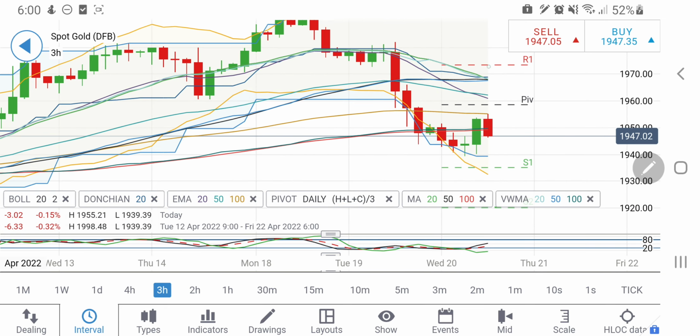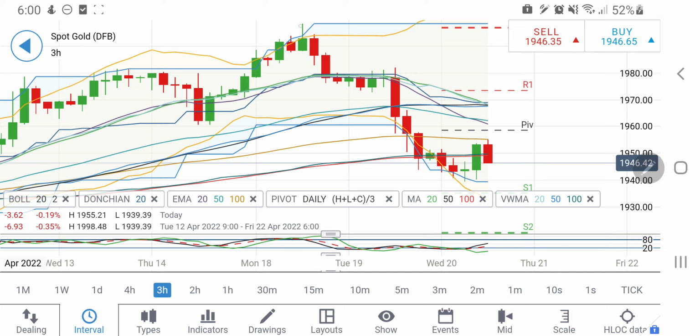If you look at the 3-hour chart, this is a reversal candle which we have seen after this downtrend. So even if it tries to achieve the lows here at around 1945 levels, I think it must try to bounce back again. If not in this candle, probably in the next candle we may see a greener candle which will try to lift it towards 1960 levels, and beyond that the journey upwards may start. On the high side, it can try to come back again till towards 1970 levels, which is a strong resistance level again for gold on the upside.